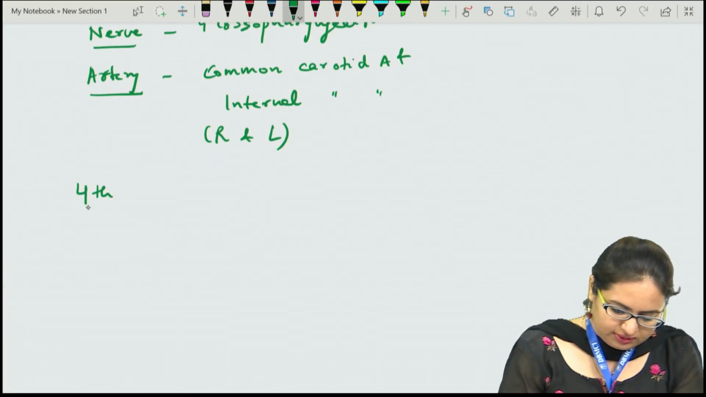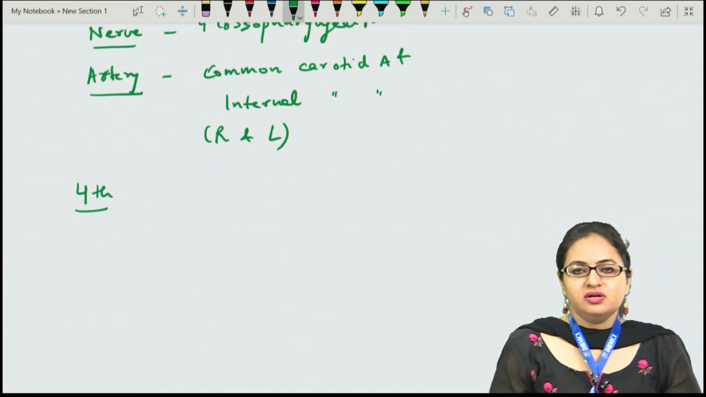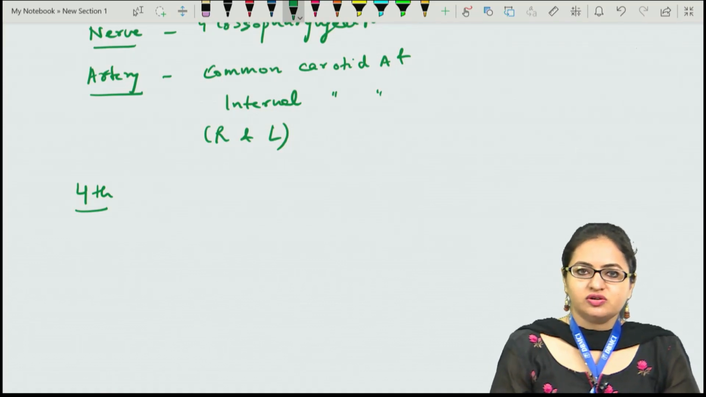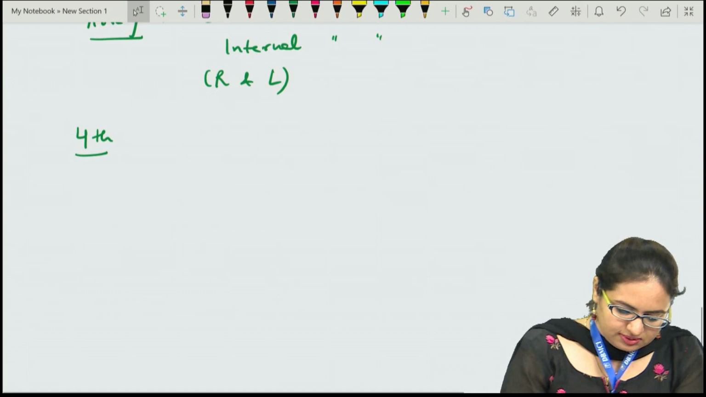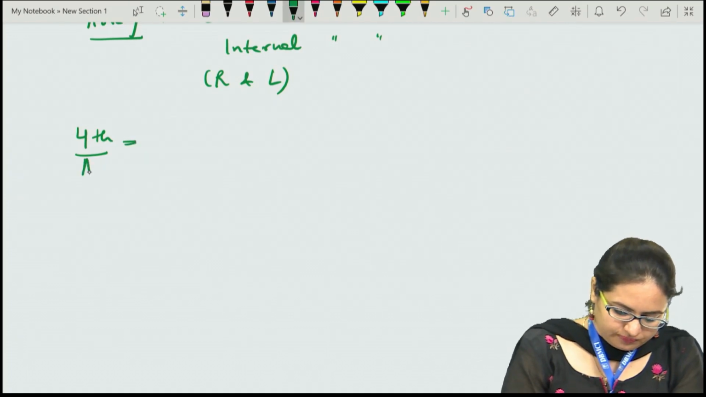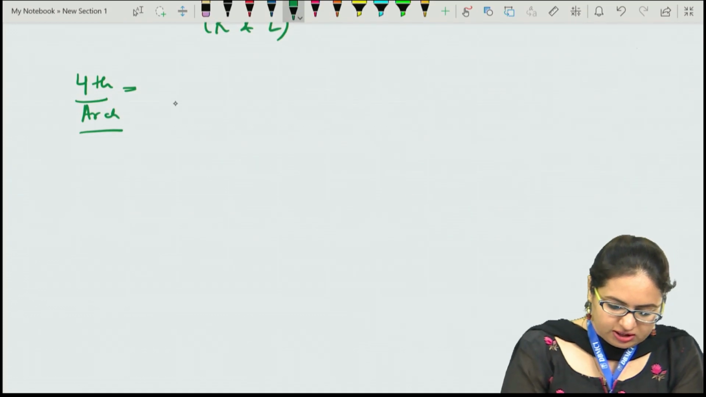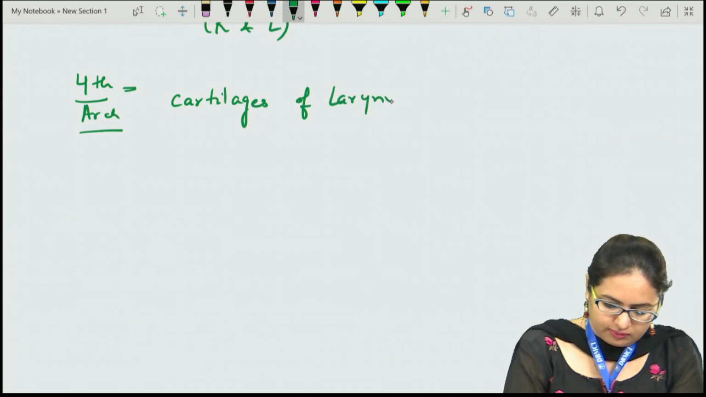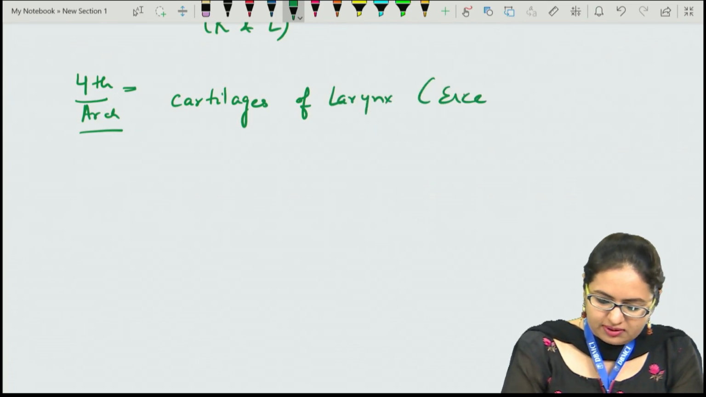Now the fourth and the sixth arch, they together are forming the muscles of the larynx and the pharynx as well as the cartilages of the larynx. Now if you see them, the fourth arch gives rise to the cartilages of the larynx except the cricoid and arytenoid.